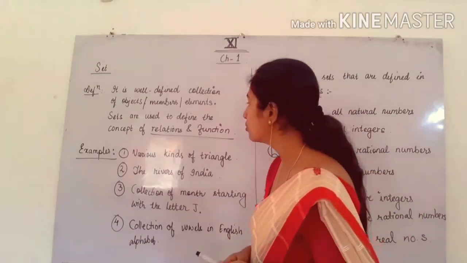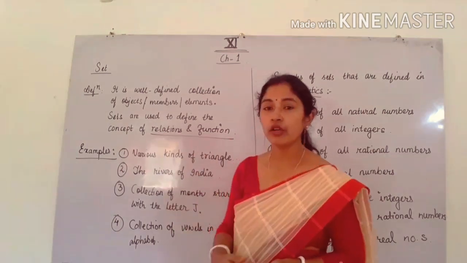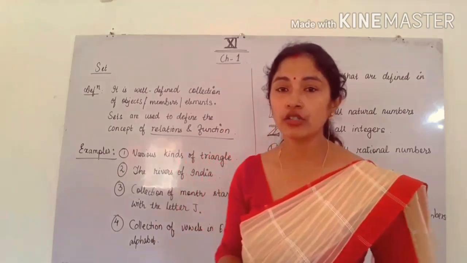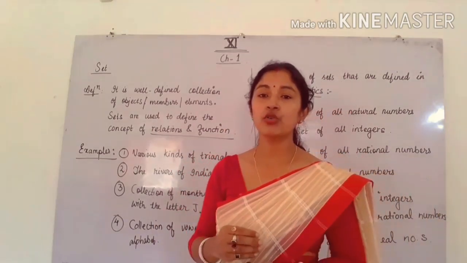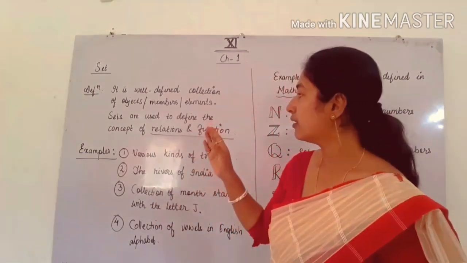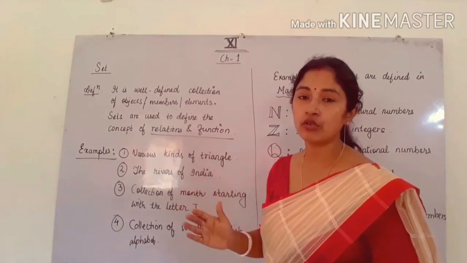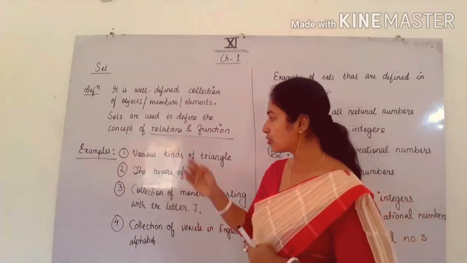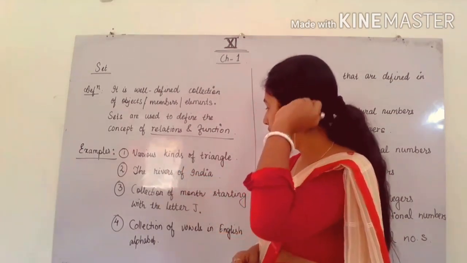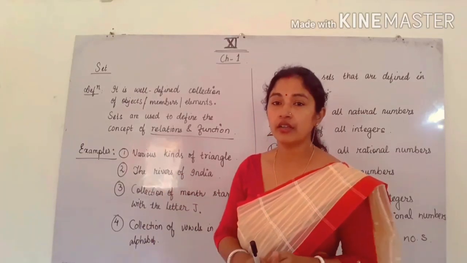So sets are used to define the concept of relations and functions. Later on we are going to discuss the second chapter, that will be relations and functions. So set is very much useful in that chapter, so that's why I have written it here. So sets are used to define the concept of relation and function, which we are going to study later on. So there are some examples which I have written for a set. Number 1 is various kinds of triangles. Different types of triangles are called a set.